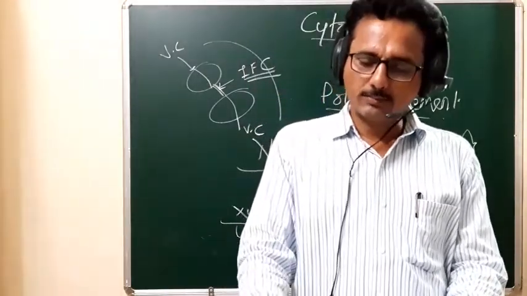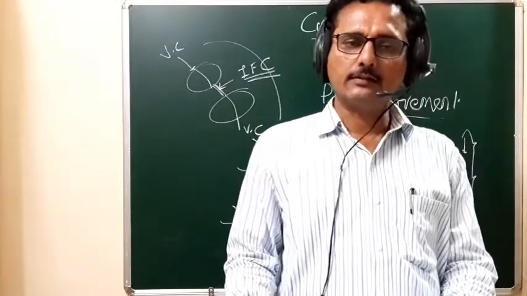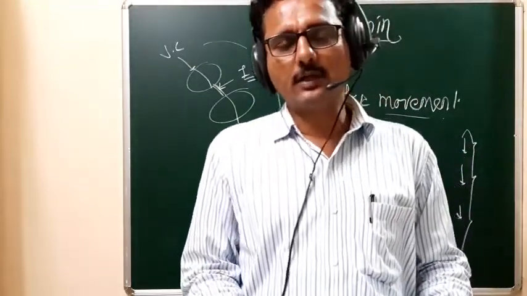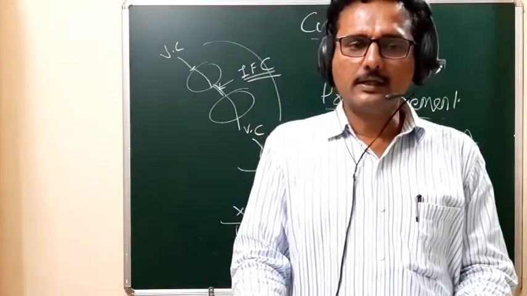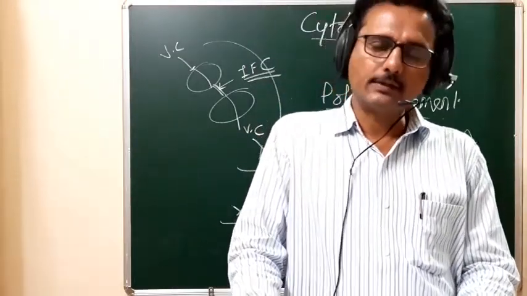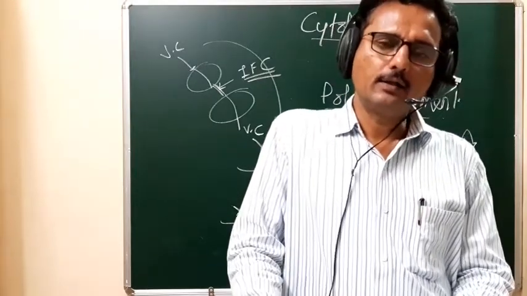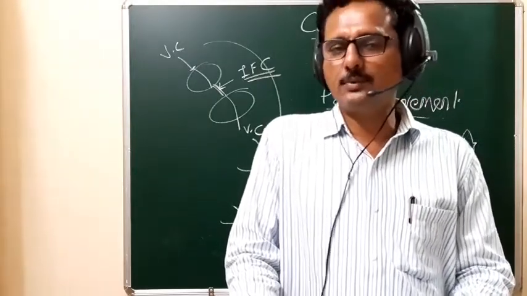In the case of the short day plant, they require a short day length as compared to the dark period, or the night period. And in the case of the long day plant, they require a long duration of light and a very short duration of dark period.